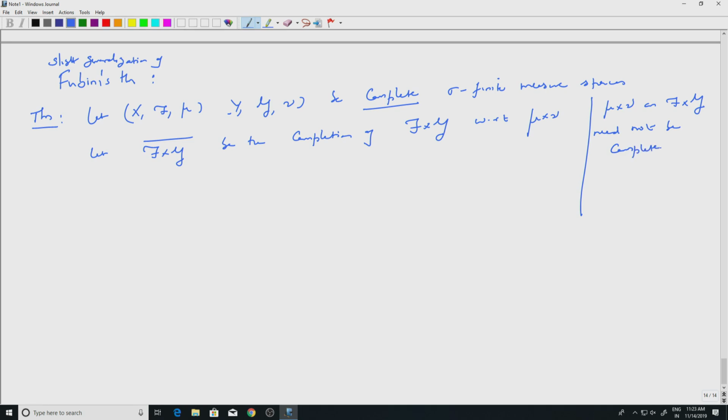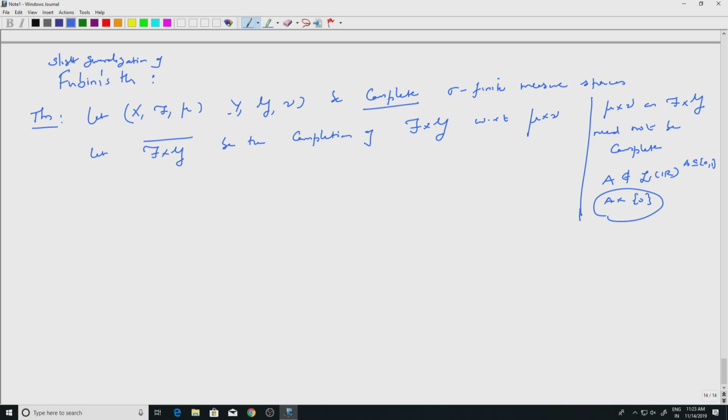right. It's enough to look at a non-measurable set A which is not in L of R and look at A cross something of measure 0. The set we had constructed was inside 0 1, and you can take appropriate subsets and you will see that this has outer measure 0 in R2, so it should be in the completed sigma algebra, but it is not in the product sigma algebra.